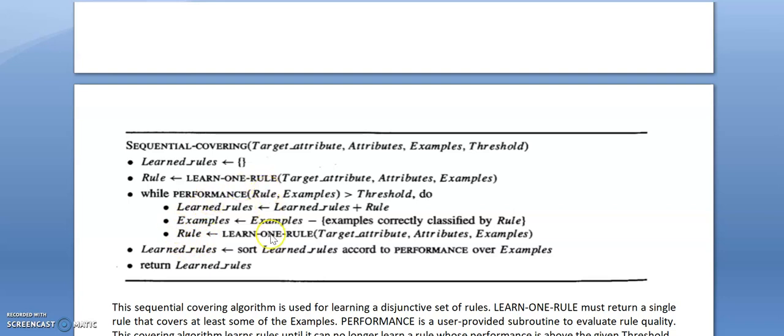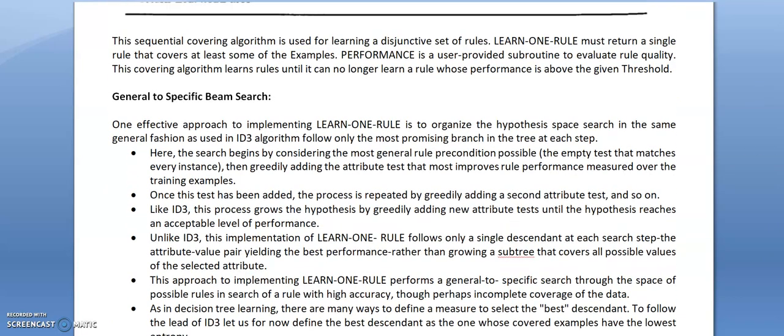Now again we will look for another rule. Again we call this subroutine learn one rule. Then you check the performance of the next rule, if it is greater than the threshold value in terms of accuracy for the given examples, then you include that rule in your list of learned rules, and we will subtract again the set of examples which are covered by the current rule. Then this procedure is repeated until we get the desired set of learned rules with the desired accuracy.